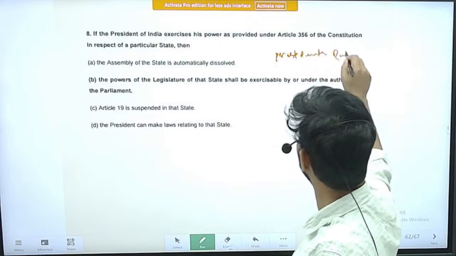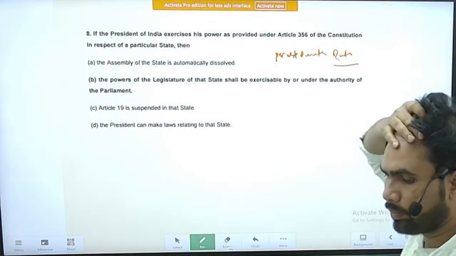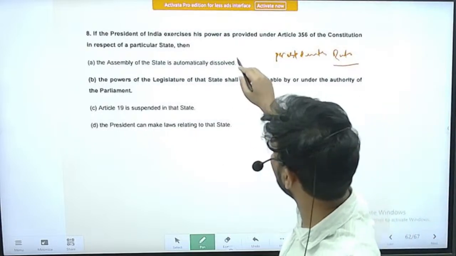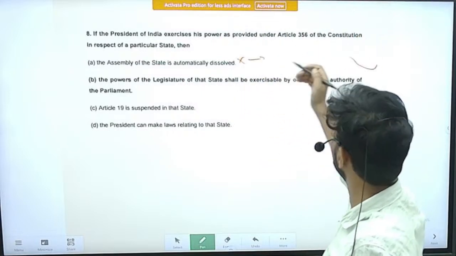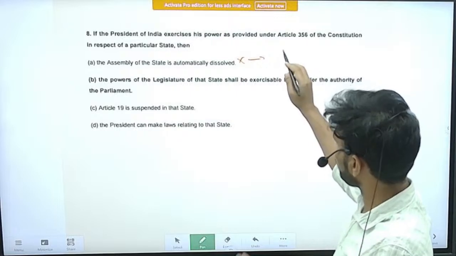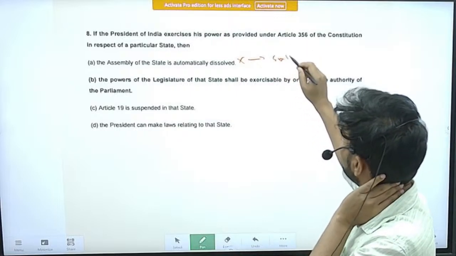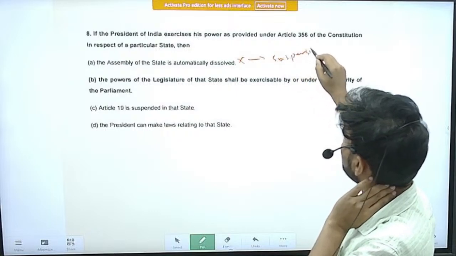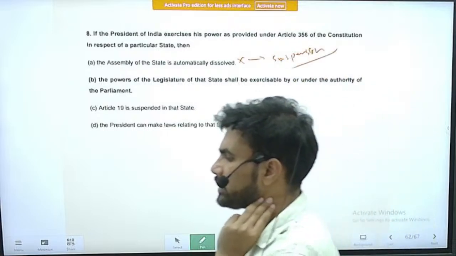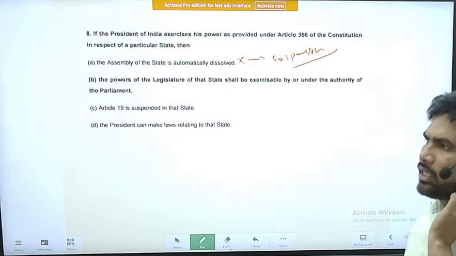President's rule. Right. So options are, the assembly of the state is automatically dissolved. So it need not be dissolved, rather it will be kept in suspended animation, something like it is called suspension in animation. So it will be put in suspension in animation mode. It will not be dissolved right away.